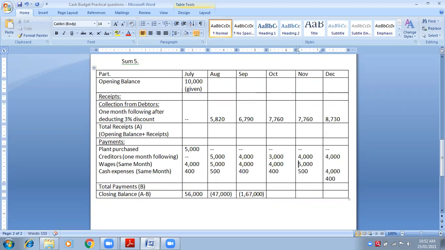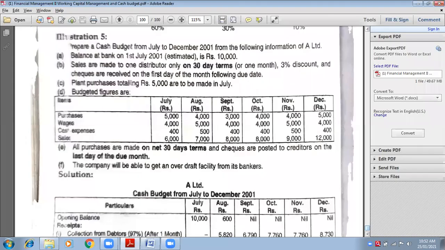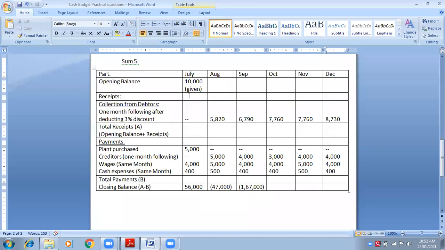Now, tell me, is there any other point which is left in the question? Only overdraft. Now what we will do is, listen here.